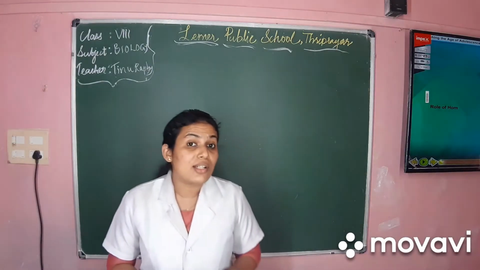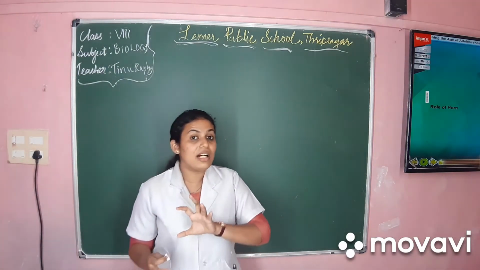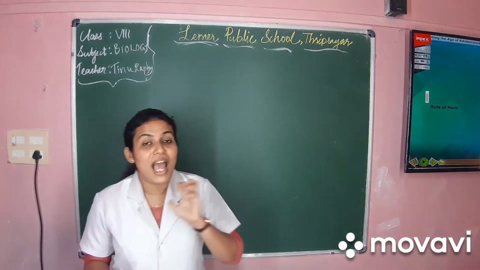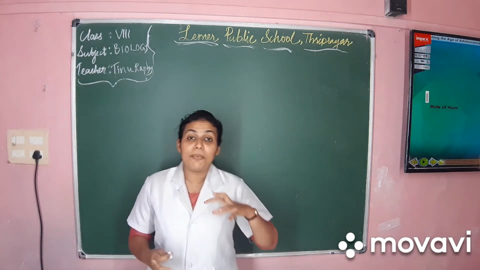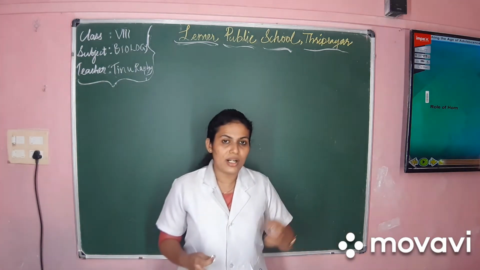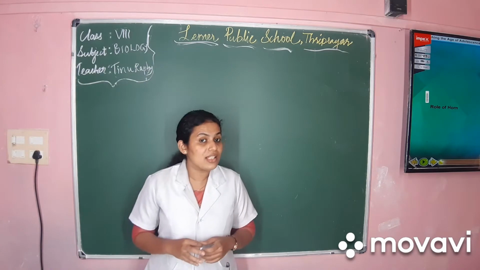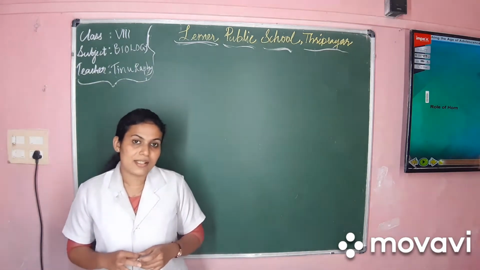Now let's see what is the role of thyroxine hormone in development of a frog. So we have learned the development, that is egg hatches into tadpole, tadpole develops into young frog, and this young frog matures to adult frog. And let's see what is the role of thyroxine in regulating this metamorphosis.